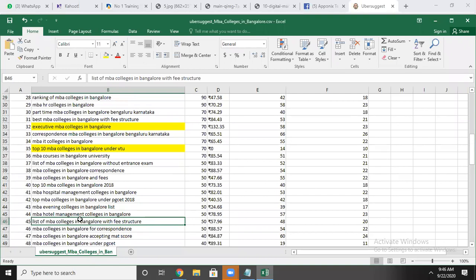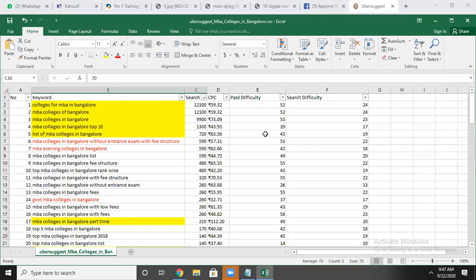Or if you are starting an MBA college, you want to affiliate with Bangalore University or VTU, that also you will get more detail, because comparing both VTU and Bangalore, you see both are 70-70 only. Means the same trend. Same trend. And people searching regular or evening. If you compare, evening is 590 and regular is 12,000. Means this is more.